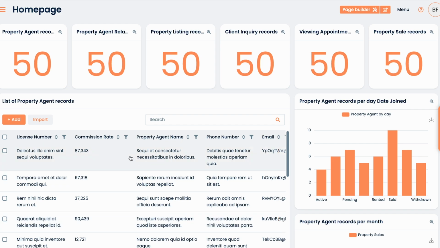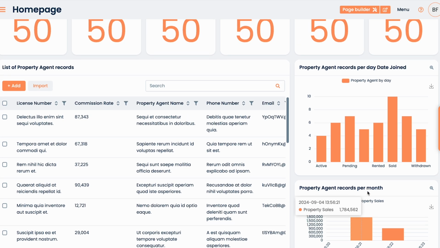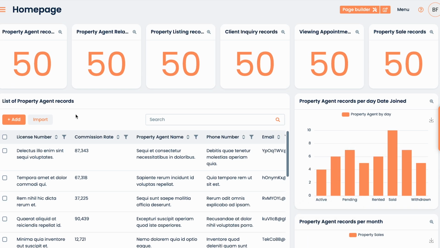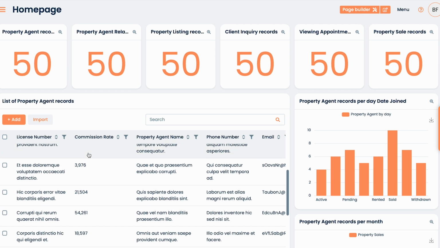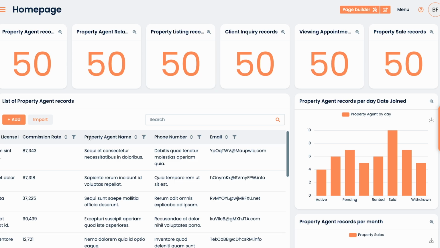When you open your app in Corteza, you'll first see your home page. Across the top of the page, you have a selection of metrics. Down the side, you have some charts. And in the center is a list of records filled with sample data. You can edit any part of this page, but first we'll cover how to use these features.